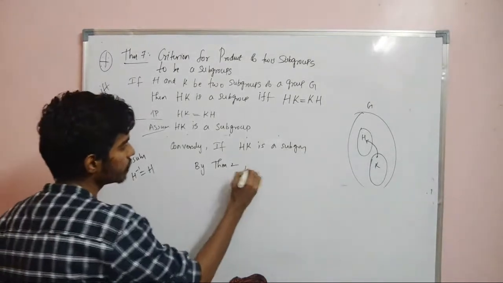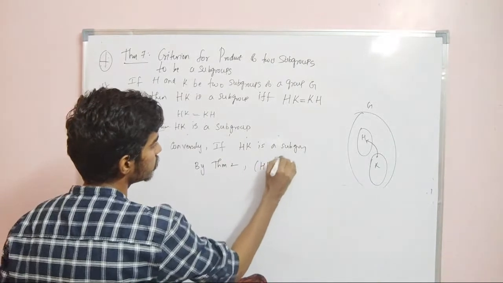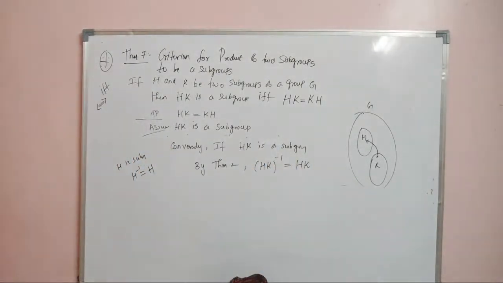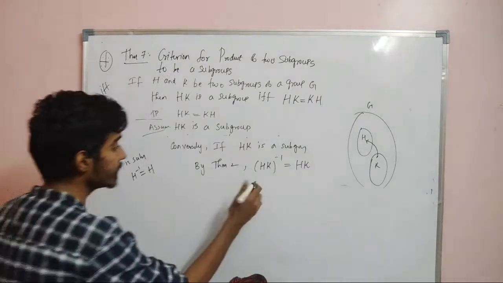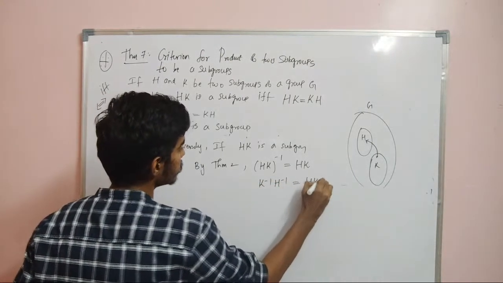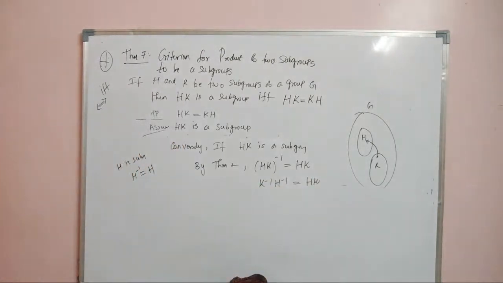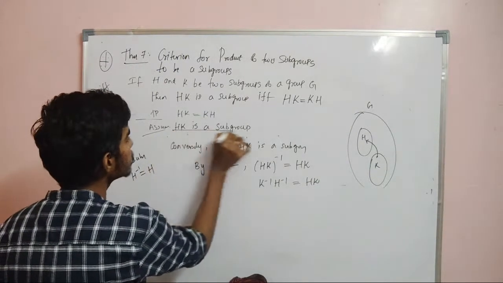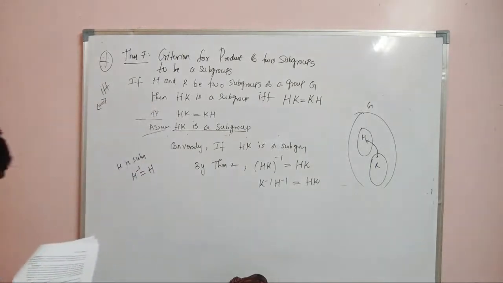So what can you say about HK inverse? It is same as HK, right? HK inverse is same as HK. Now by theorem 1 I can write this as K inverse H inverse is equal to HK. We have assumed that HK is a subgroup.